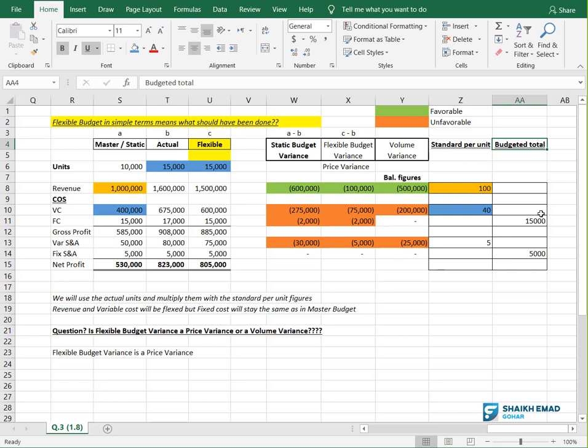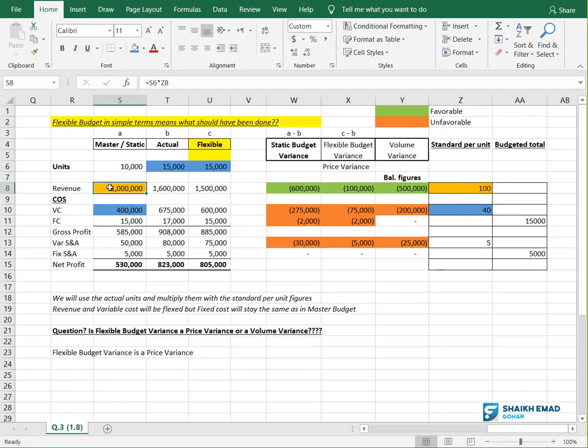Budget means total amount. Okay, now how to get the budgeted amount? If you see here how I got this 1 million orange color revenue, I multiplied 10,000 units with $100 selling price per unit to get this 1 million total budget. This 1 million is what? This is master budget revenue, right or not?